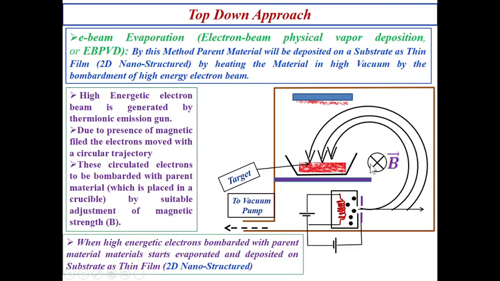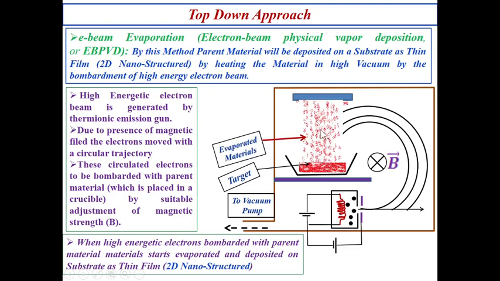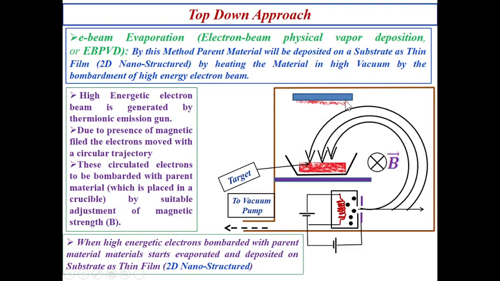By adjusting the strength of the magnetic field, these high energetic electrons will move circularly and strike the target material, due to which the material is going to be evaporated and deposited as a thin film on the substrate. That's it. This is the mechanism.